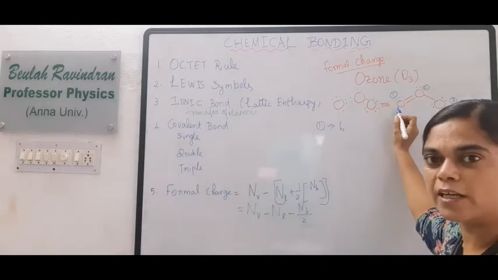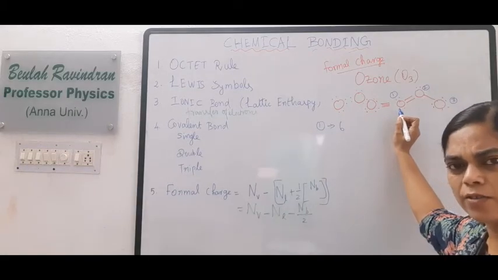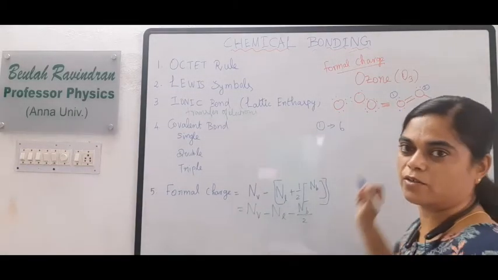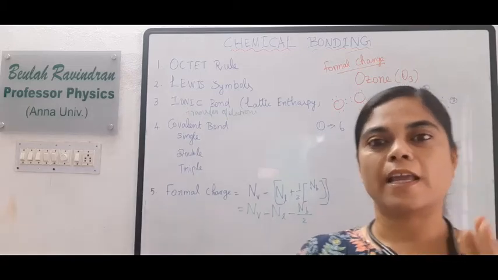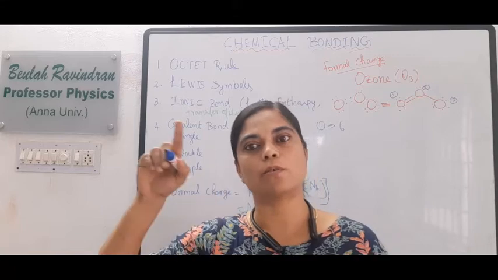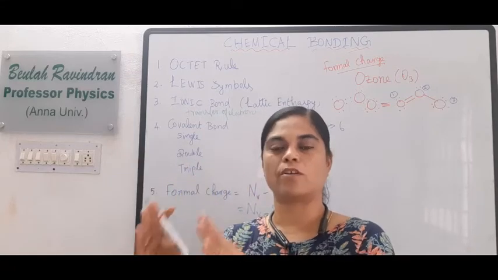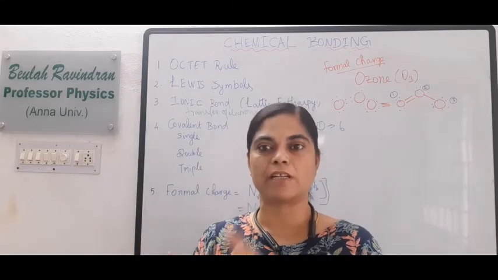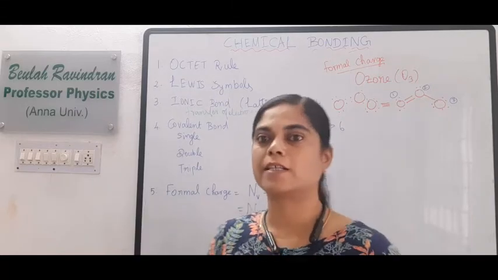There are 6 valence shell electrons in each and every oxygen atom. The atomic number is 8, so the configuration is 1s2 2s2 2p4. The second orbit is the outermost orbit, and 2s2 2p4 combine to give 6 electrons.